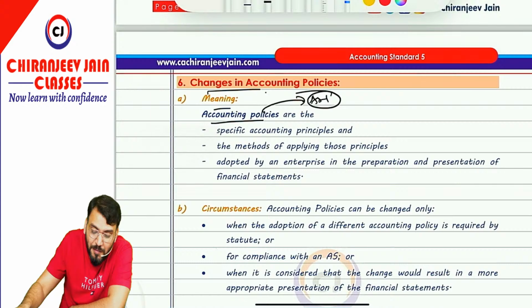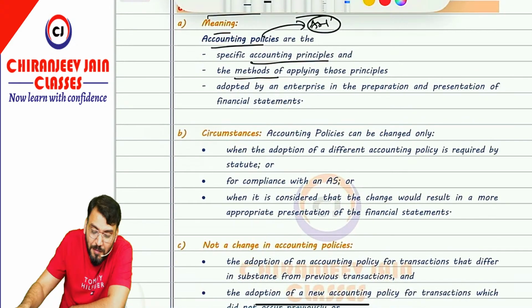Right now we are doing changes in accounting policy. So changes in accounting policy means what? Either the accounting principle has been changed or the accounting method has been changed. For example, inventory is valued at FIFO or weighted average price method. So we have changed from FIFO to weighted average price method, or from weighted average price method to FIFO. This is known as changes in accounting policy. Got this point? Correct.